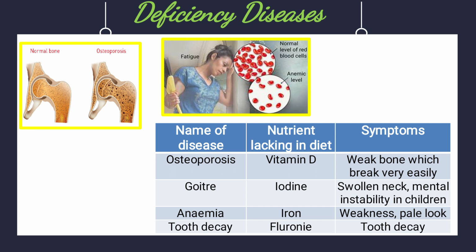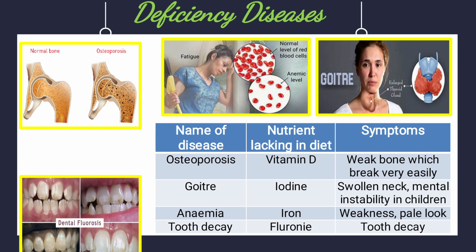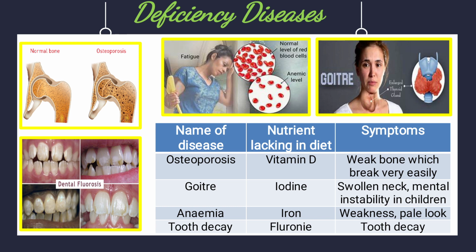Goiter, iodine, the swollen neck. You see the right side image, the lady's neck is swollen. Okay, that disease is called goiter. Mental instability in children: if it occurs in children, mental retardation will be there. In the middle you see anemia, I have discussed. Iron deficiency. Tooth decay, fluorine deficiency will cause tooth decay, you see in the image. Okay, so these are the deficiency diseases.